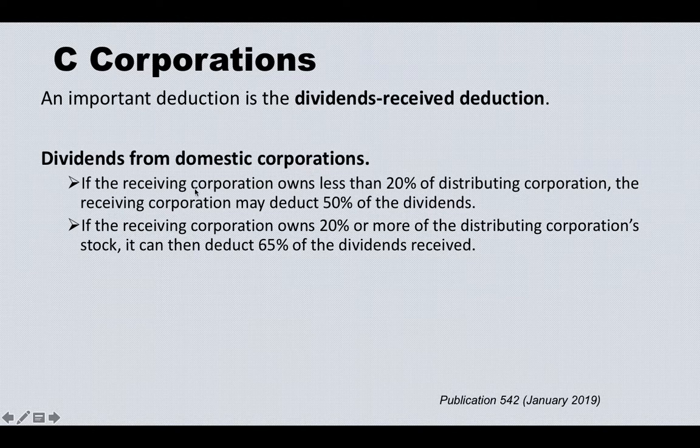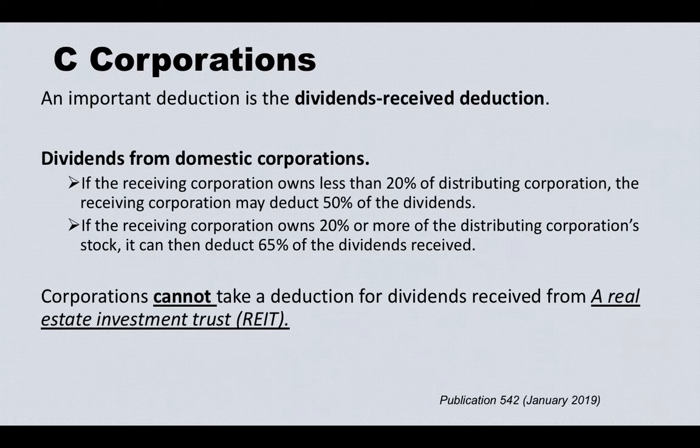If the receiving corporation owns less than 20% of the distributing corporation, then the receiving corporation may deduct 50% of the dividends. Basically, if you own less than 20% of the corporation distributing the dividend to you, you can deduct 50% of the dividends on the tax return. If you own more than 20%, you can deduct 65% of the dividend received, which is great.